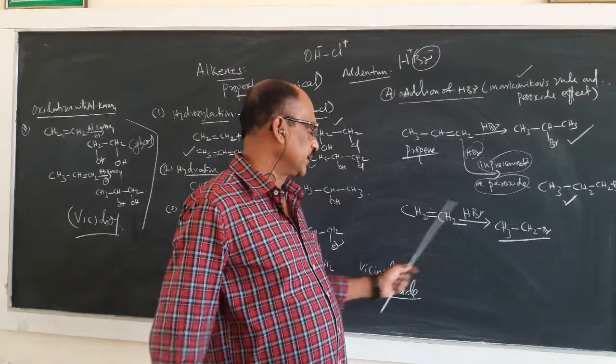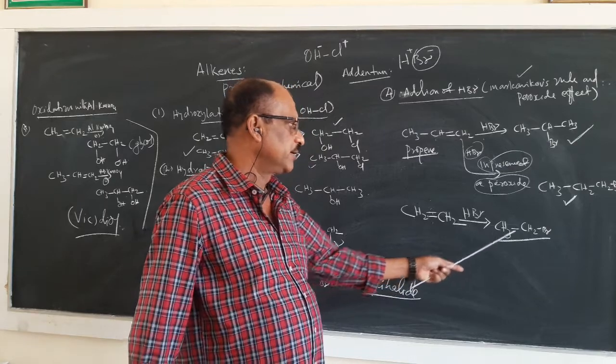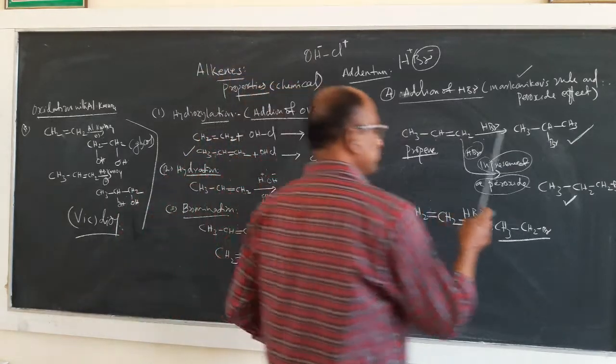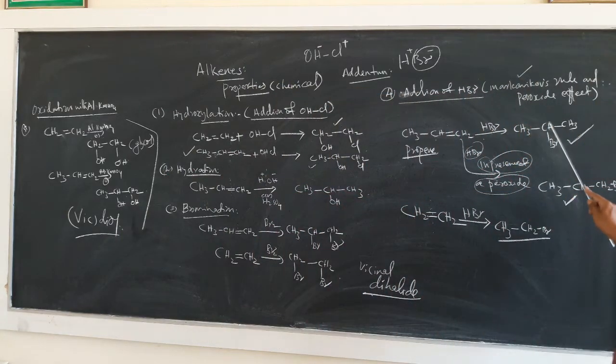In this case, you are getting CH2, HBr, you are getting ethyl bromide. But in this case, you just see this is an isobutyl bromide. Butyl, 4 carbon atoms are there, so this is butyl compound. This is isobutyl compound. So, according to peroxide effect, it is a normal butyl compound.